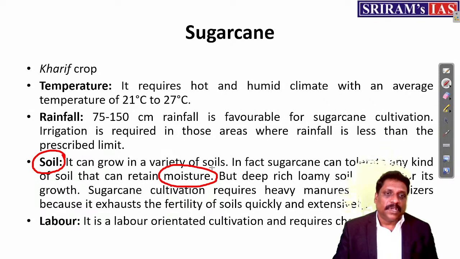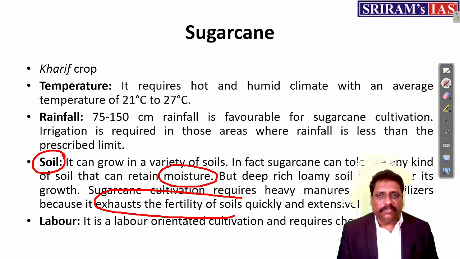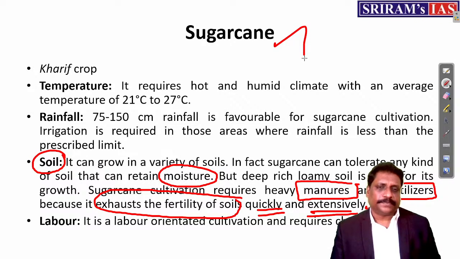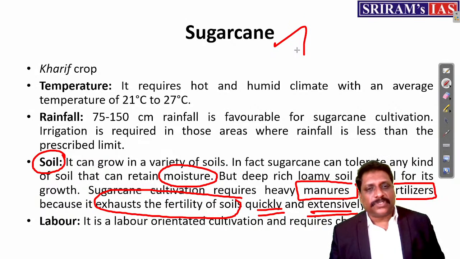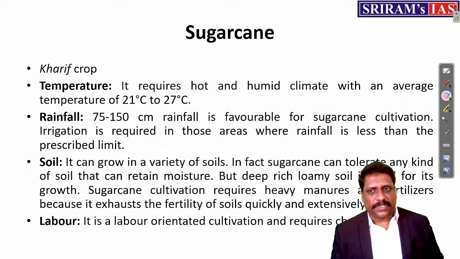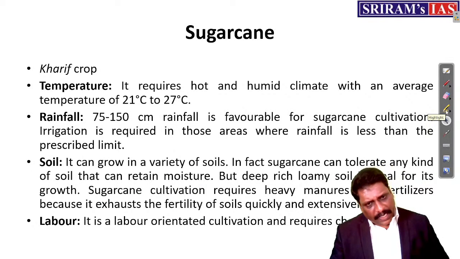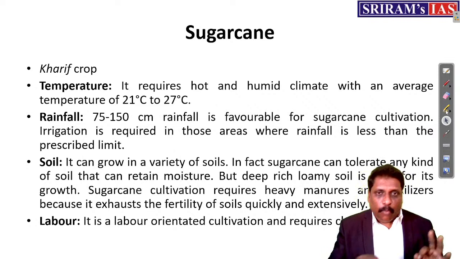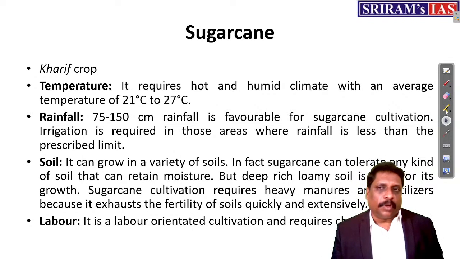And very important, my dear friends, sugarcane can exhaust the fertility of the soil very quickly and extensively. That's the reason a lot of manure and fertilizers are needed for sugarcane cultivation. It is also labor oriented cultivation. The key point to take away is that it is a water intense crop, but still, it exhausts the soil more quickly than any other crop you talk about.